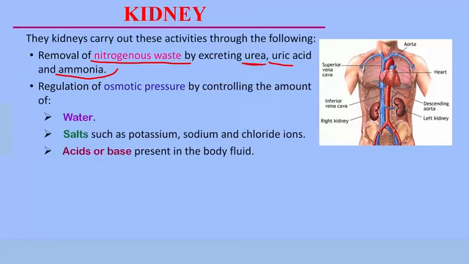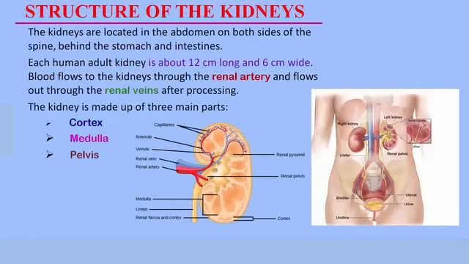The kidneys also help to carry out homeostatic functions by regulating the osmotic pressure of the blood or of the body. They do this by controlling the amount of water in the blood, controlling the amount of salts such as potassium, sodium, and chloride ions in the blood. The kidneys also help to control or regulate osmotic pressure by controlling the amount of acids or bases that are present in the body fluids, in the blood as well. So as we proceed, we are going to learn how the kidneys carry out these functions.